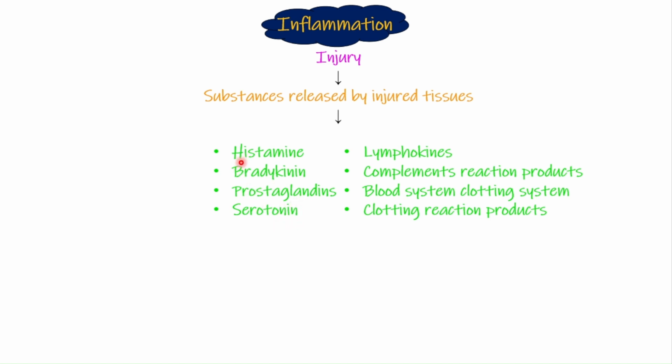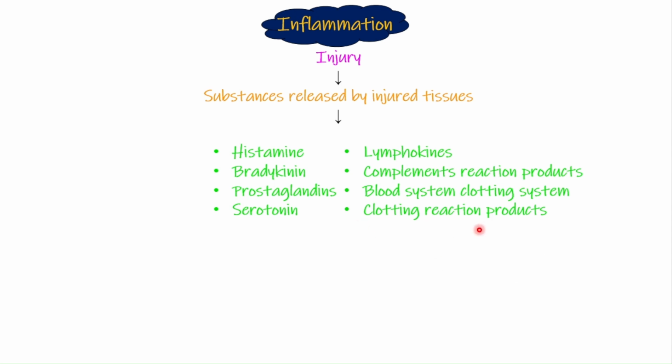These chemicals are histamine, bradykinin, prostaglandins, and serotonin, which are always related to inflammation. Then we have lymphokines, complement reaction products, and the products related to blood clotting.